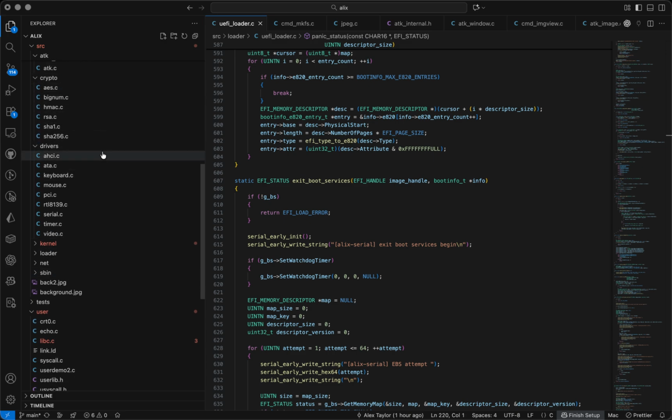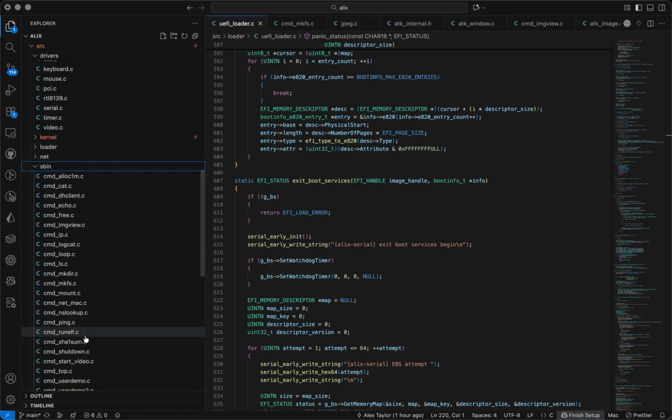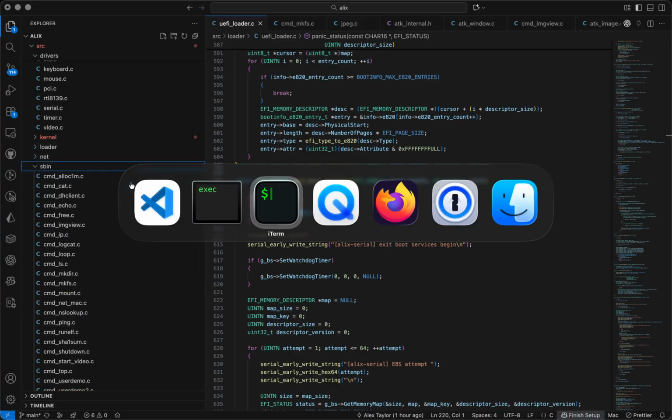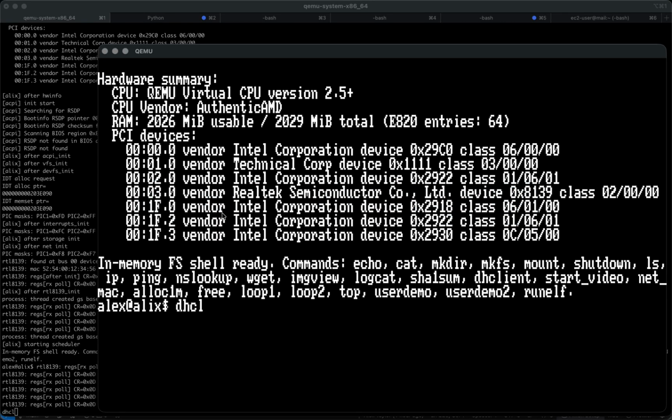We've got our AHCI driver, we've got our keyboard and mouse, which is still PS2. We've got our network driver there, we've got a hardware timer, a video driver, straight old VGA driver that works quite well. And we've got a bunch of commands that we've made that work onto that CLI. So it's really quite dramatic how much of a platform we implement now. So let's go through this process again.